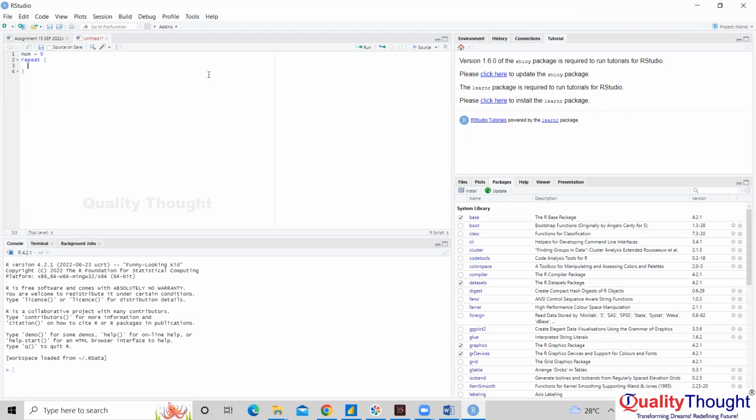Same thing with while or for: while bracket, for bracket. The curly bracket indicates the indentation part we did in Python. Whatever you put within the curly bracket is for repeat. So the opening bracket has to be in the same line.